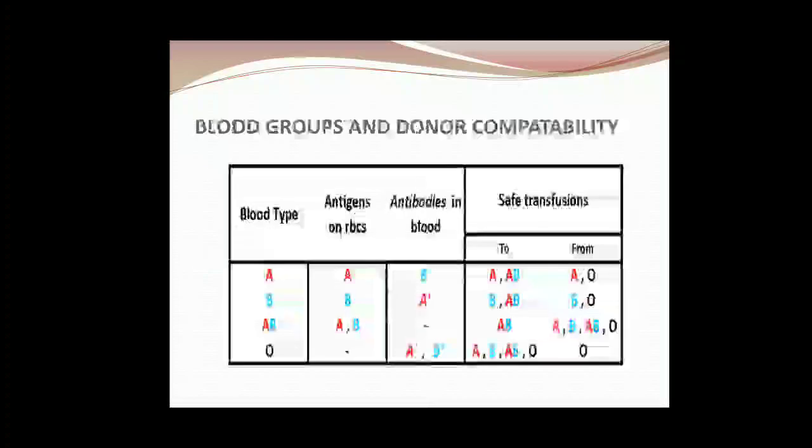Now let us see blood groups and donor compatibility. Now we know if you have blood group A, antigens are present, and so people who have A blood group can give to A. And people who have blood group O are known as universal donors because they do not have antigens. So no antibodies will be produced against them because they do not have those foreign particles.